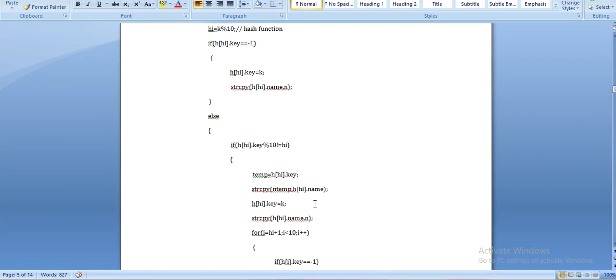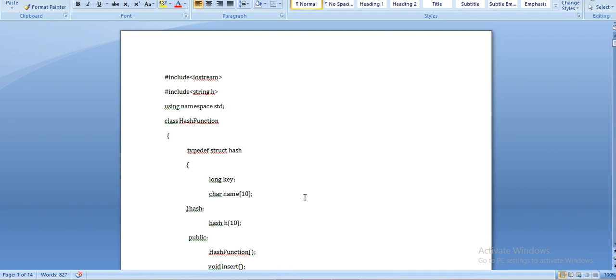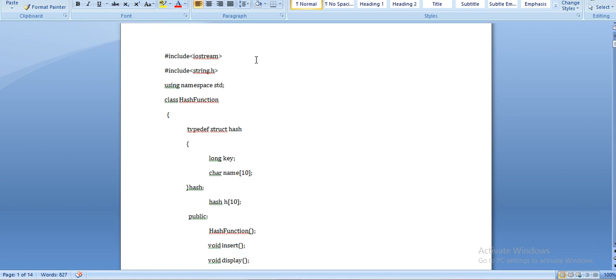So here is our assignment number 2. As usual, I have written some comments on paper for understanding this problem statement, or we can say to understand this code.